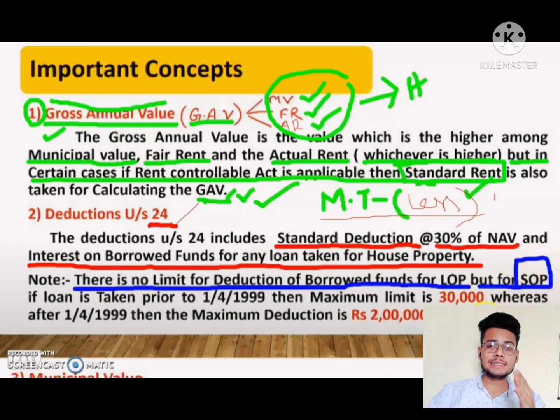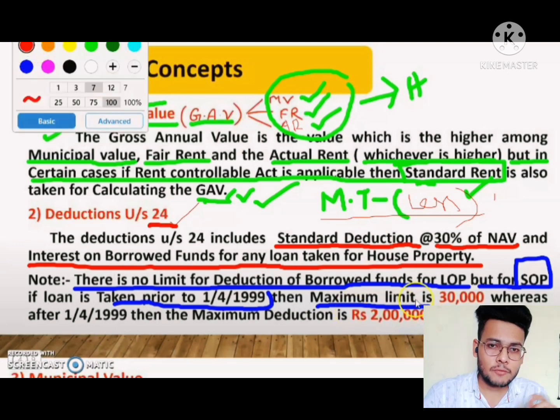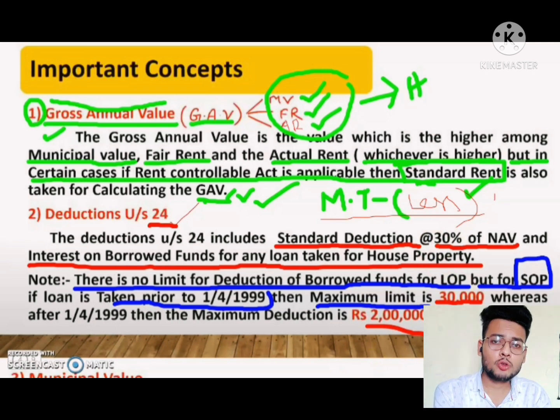If the loan is taken before 1999 April 1st, then the limit is 30,000 rupees. But if the loan is taken after 1999 April 1st, then the limit increases to 2 lakhs. So it is only based on SOP, that is self-occupied house property, that we take the deduction.